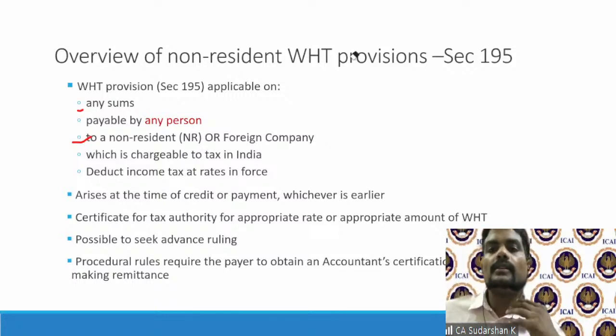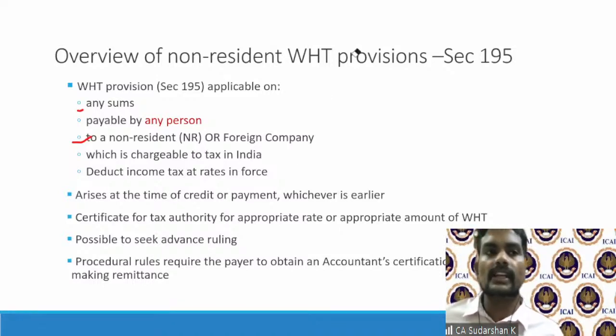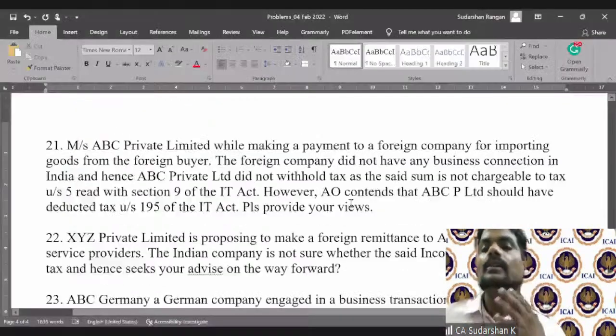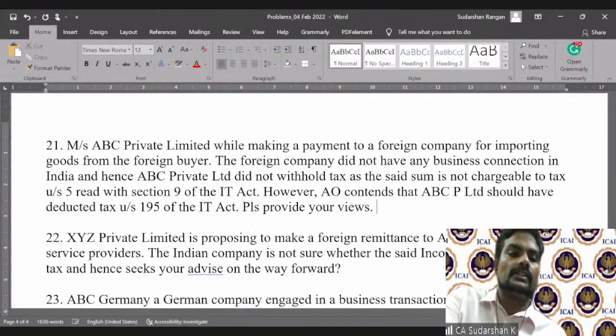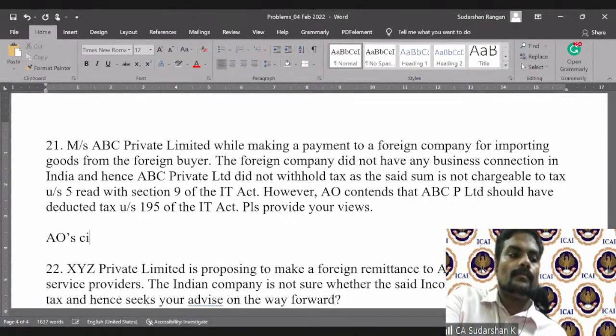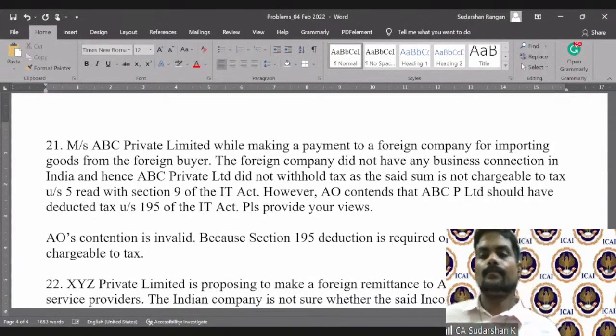So here, the resident payer says, look, there is no business connection, and therefore there is no need for me to withhold taxes, and hence I have not done. This is valid. The AO's contention is invalid because Section 195 deduction is required only if the sum is chargeable to tax in India.